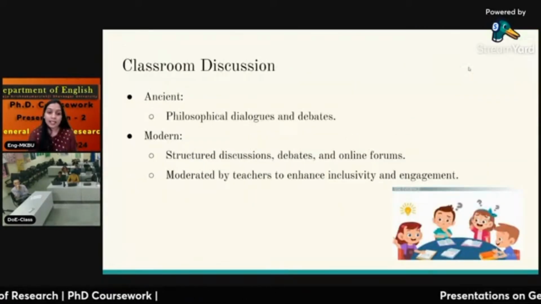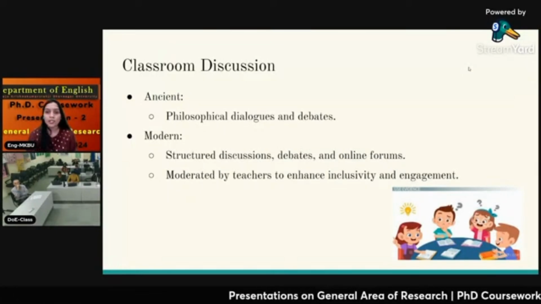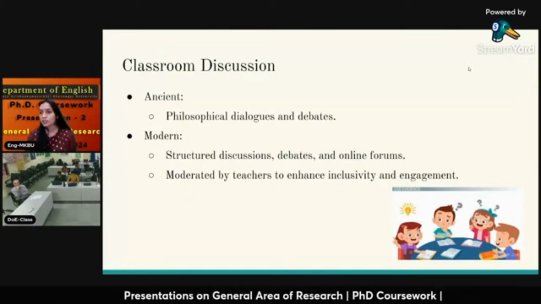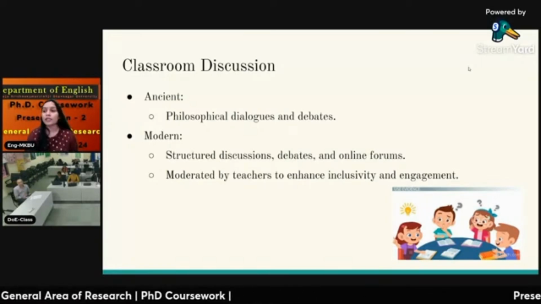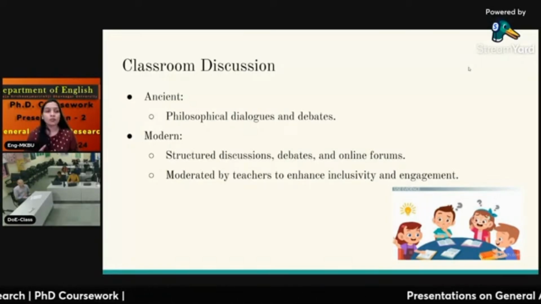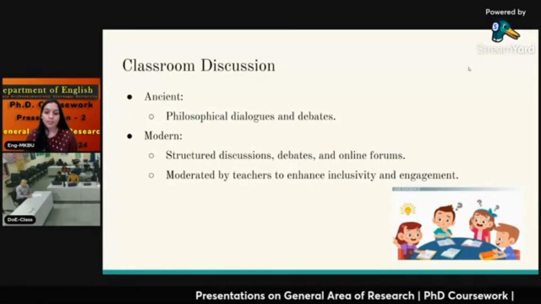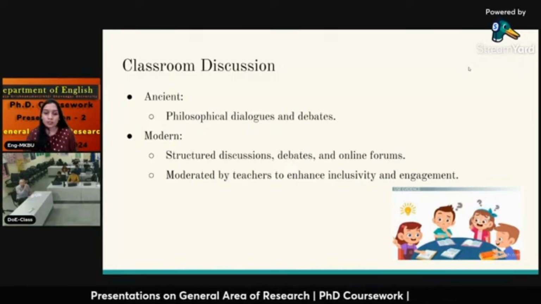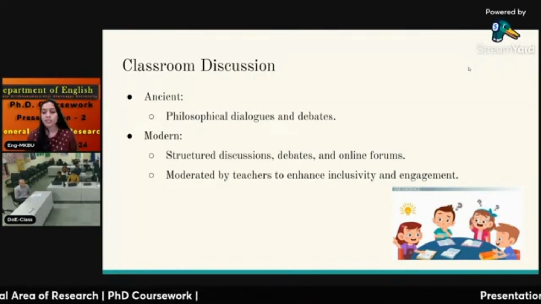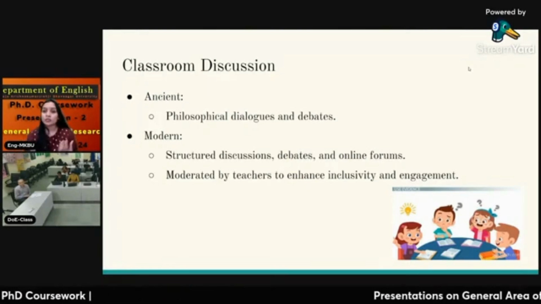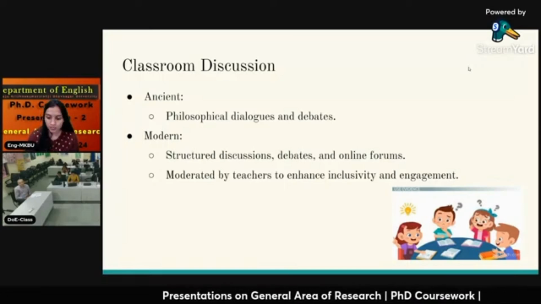The other method is classroom discussion. We know that even in the ancient period, dialogue was the major form. Even some written English works are in the form of dialogue and questioning, where people used to hold debates. But with the coming time, this method was lost and only passive listening by students began. Today, in a student-centered approach, discussions, debates, and online forums have increased in the classroom, and students are also taking an active part in social, cultural, and political discussions.